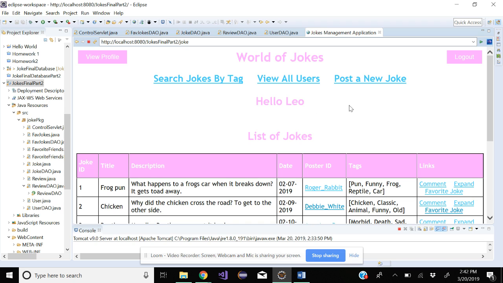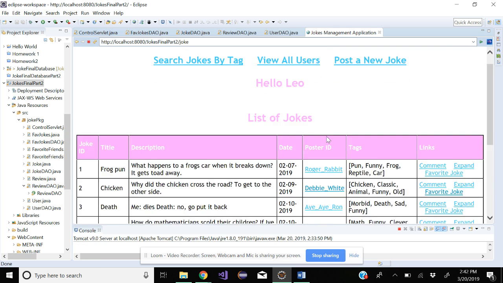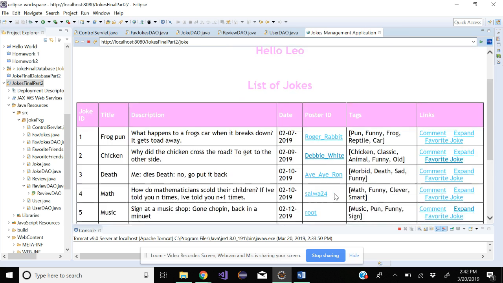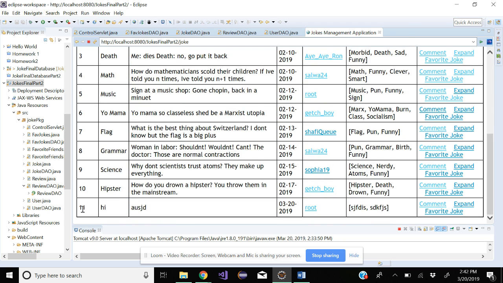So the first functionality we'll do is posting a new joke. If we click post a new joke, you can either go back to browse or you can write a title, your joke, and several tags. If you save and go down to the bottom, the new joke was inserted with today's date and the root user properly dated. Now we want that auto incremented. We did not enter this ID. The ID auto incremented by itself when we inserted a new joke.